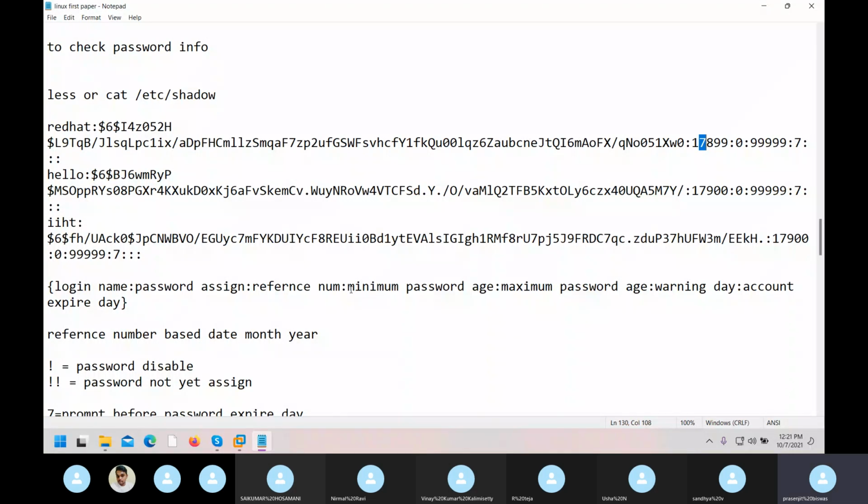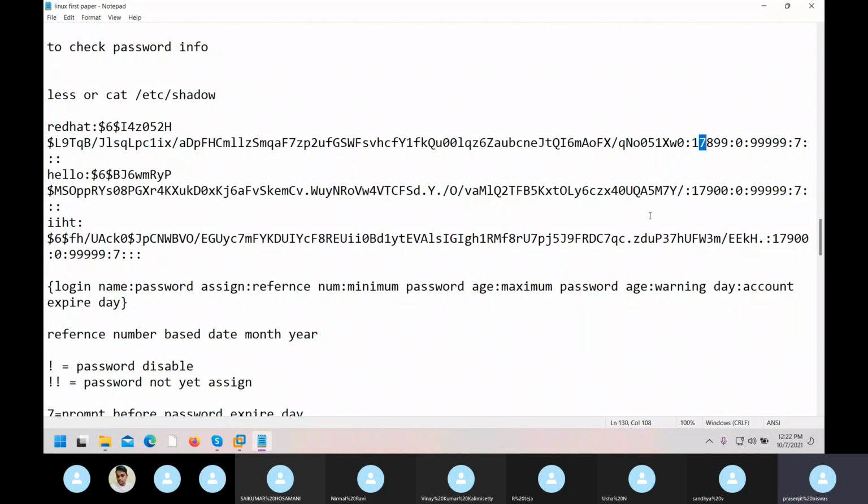One, right. Okay. Next one is maximum password age. If you give 0 over here, no, not length, sorry, it is about age. The password will never expire for the users. Maximum I have given by default is 99999. Then warning days: when 7 days will be left, it will give you a warning: please change your password.